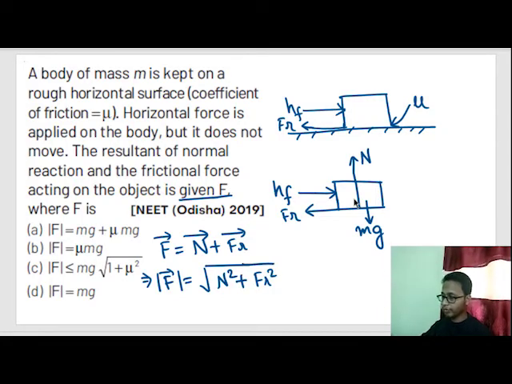So this was our question. Find the force when the body starts slipping. Now let's check the options. The option mg is there and mu mg is there. There is nothing called N or Fr. So what is happening out here? Now study what actually happened.